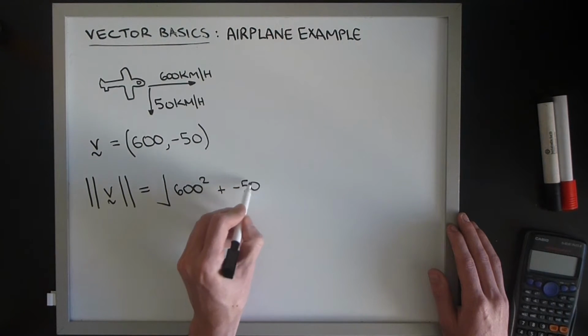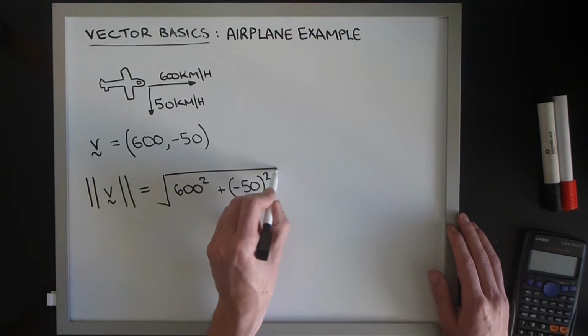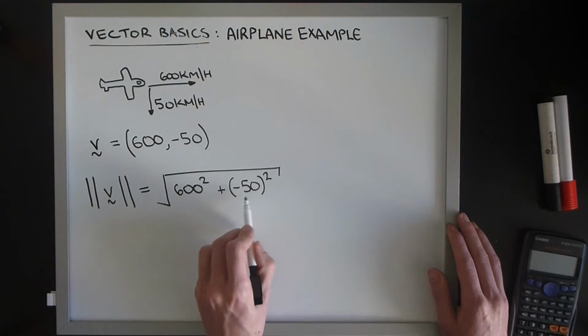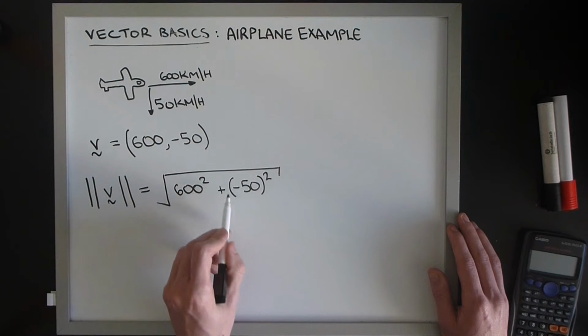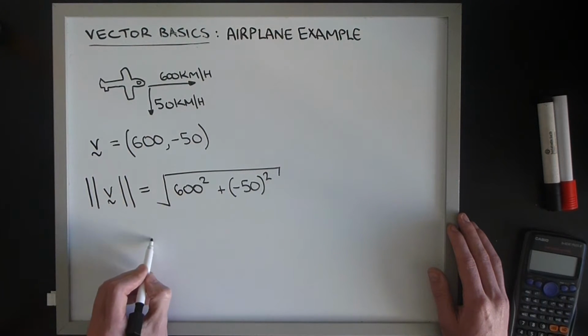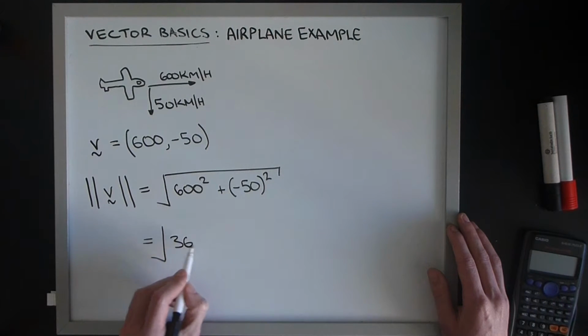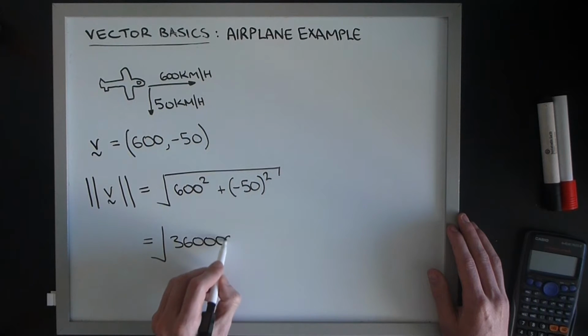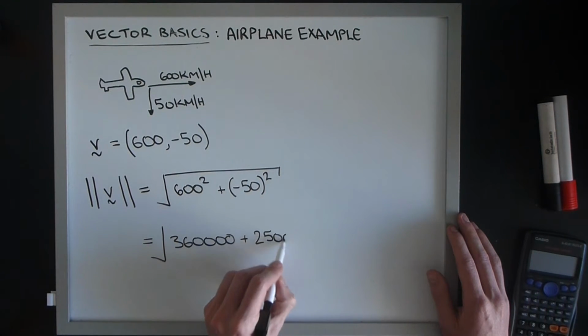Now, a point to note is that this minus 50, because it's being squared, will go back to being a positive. So that is the square root of 360,000 plus 2,500,